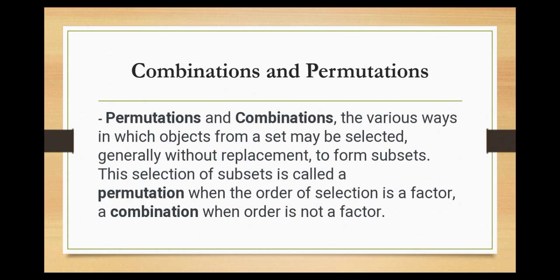Next, combinations and permutations. Permutations and combinations are the various ways in which objects from a set may be selected, generally without replacement, to form subsets. This selection of subsets is called a permutation when the order of selection is a factor, and a combination when order is not a factor.